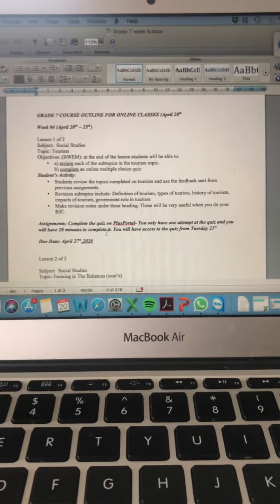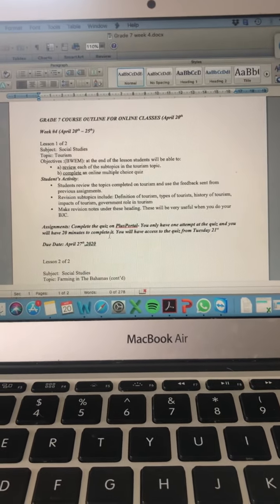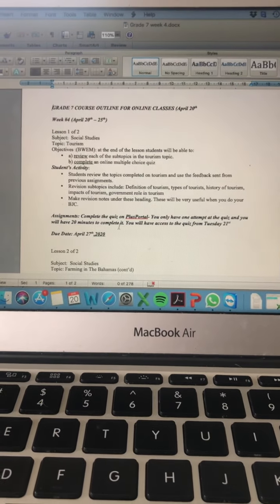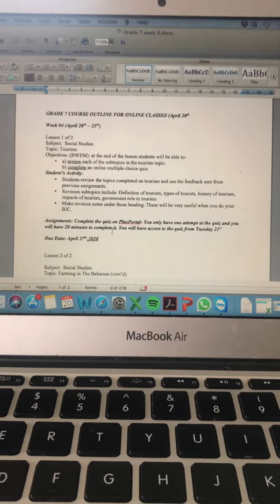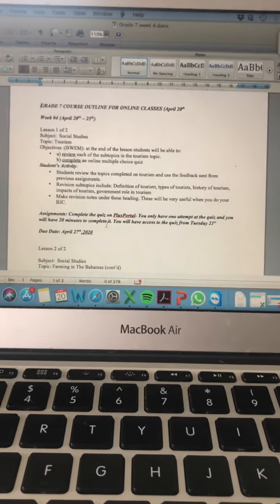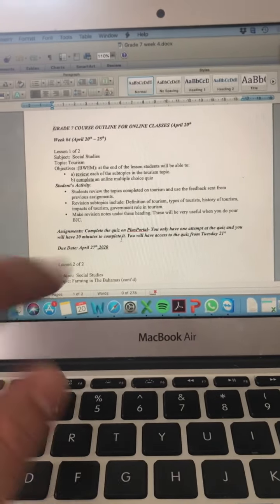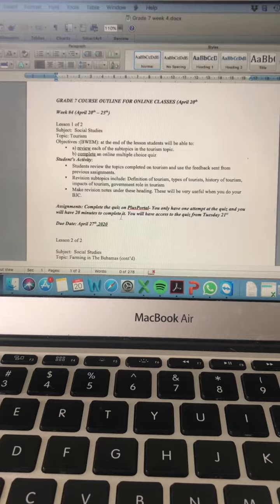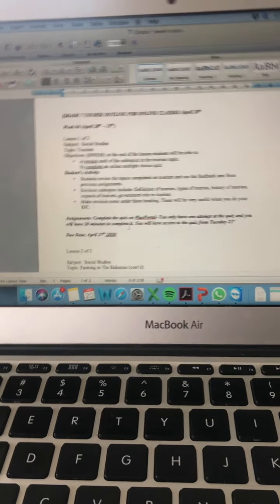It is a multiple choice quiz. There are only 10 questions. You'll have 20 minutes to do it, but you only get one attempt at the quiz, okay? So make sure you've done your revision before you start that. And the due date is April the 27th, so next Monday, okay? So if you have any questions about it, before you open it or before you start it, just drop me an email, okay?